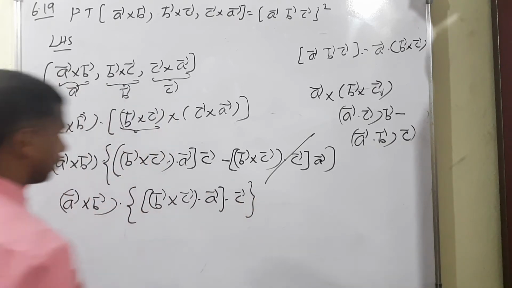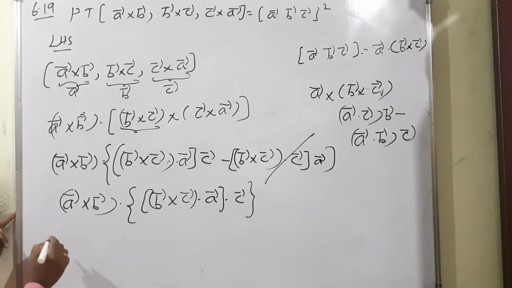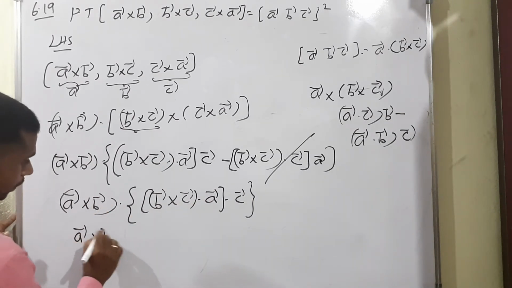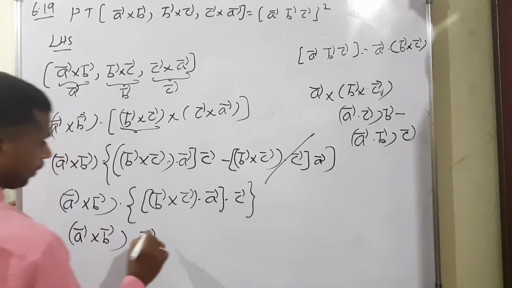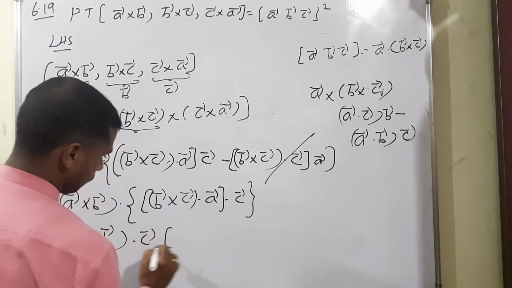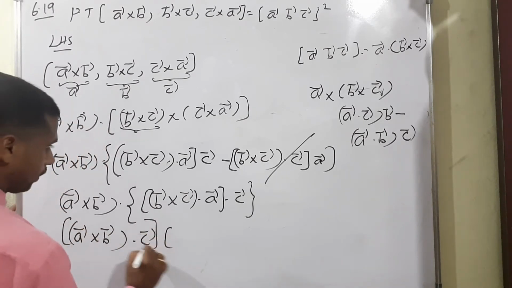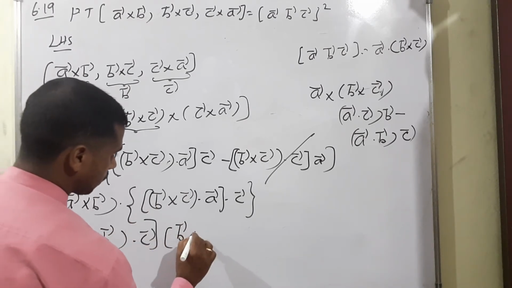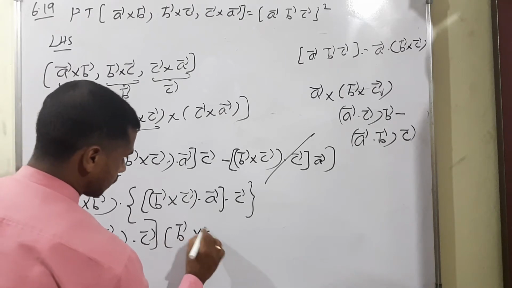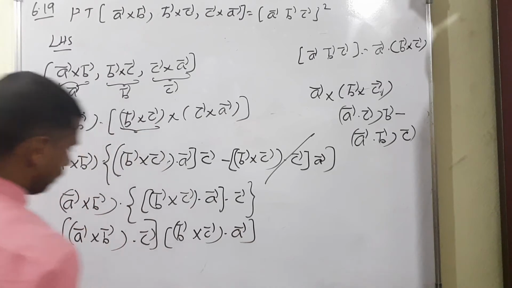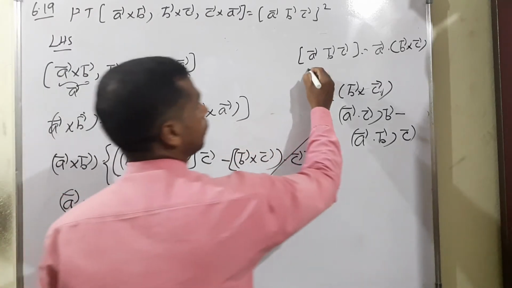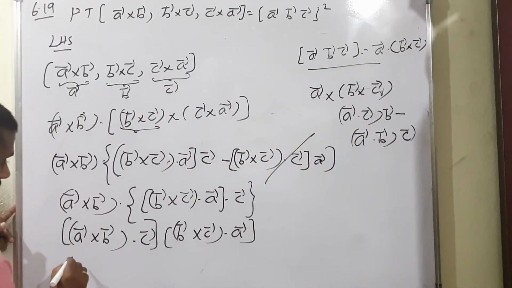Now we have to expand with A vector cross B vector, outside only dot C vector. This is the first term. Then another term: B vector cross C vector dot A vector. Now we can apply the box product of A vector, B vector, C vector.